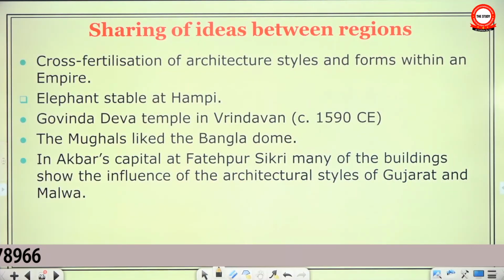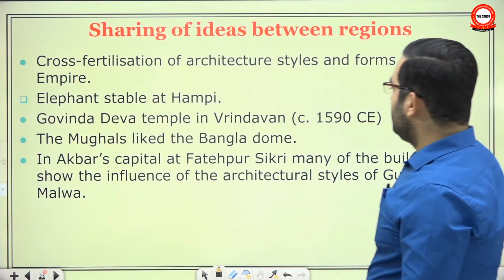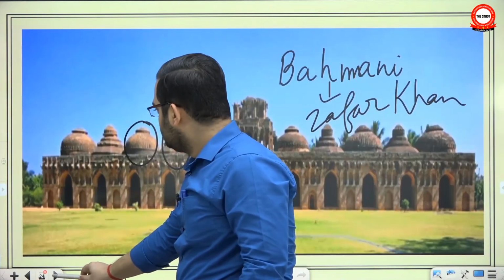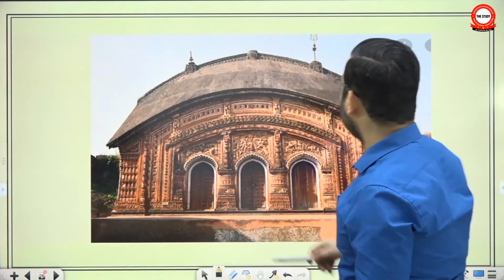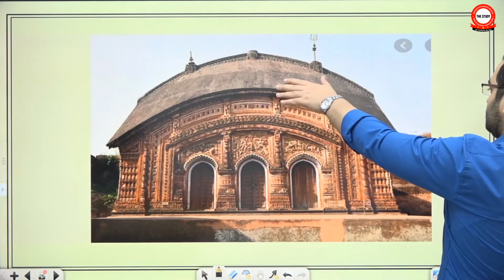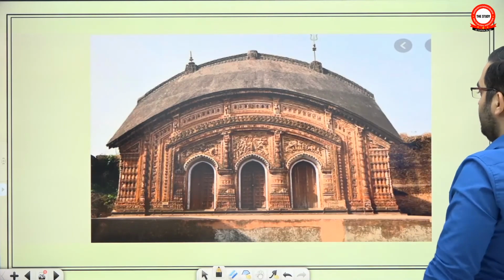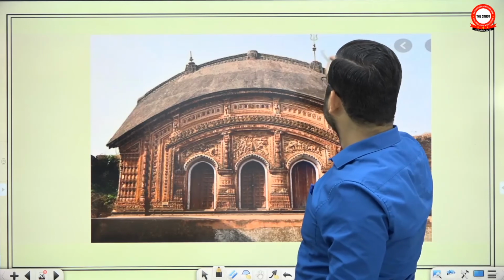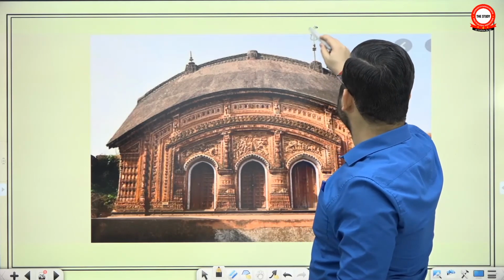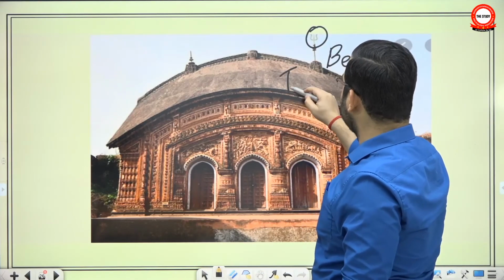Another example is in Akbar's capital, where the Mughals liked the Bangla dome. What is a Bangla dome? Here, look, it looks like the roof of a hut, isn't it? This curve was popular in Bengal. As you can see, there is a trident, so it was on top of a temple.